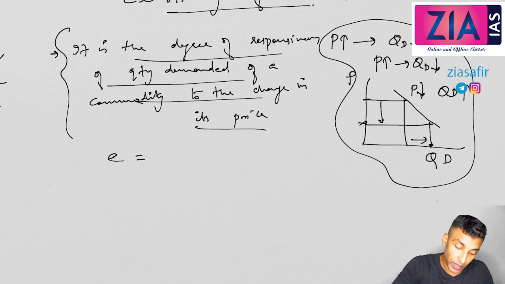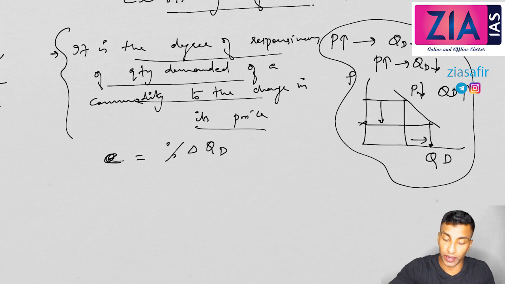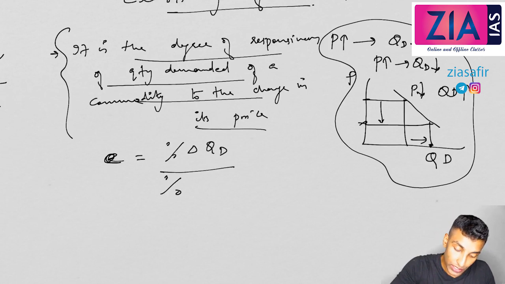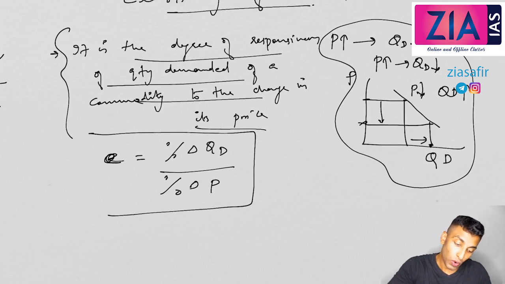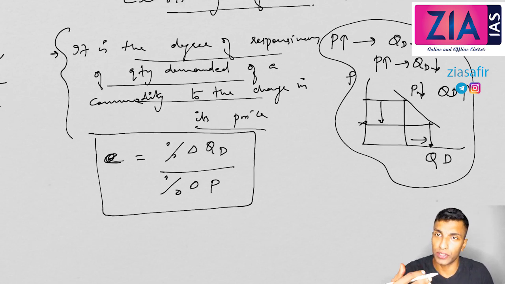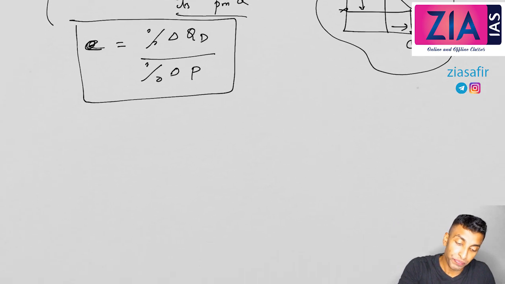Elasticity of demand could be explained or expressed in terms of E. So E is the elasticity of demand, equal to percentage change in quantity demanded in the numerator upon the percentage change in prices. So how much quantity demanded is changing for the change in price, that ratio. Okay, this is what you mean by elasticity.